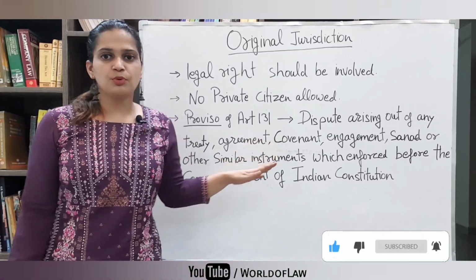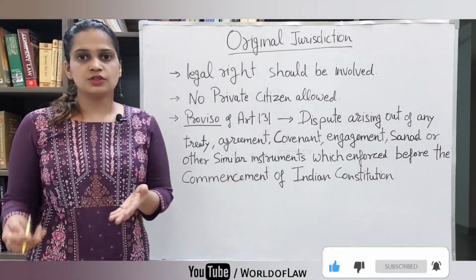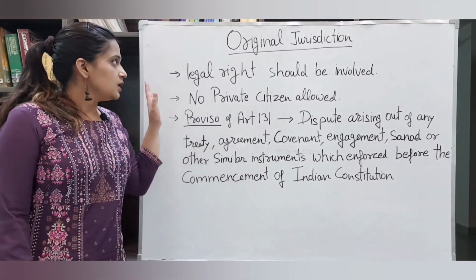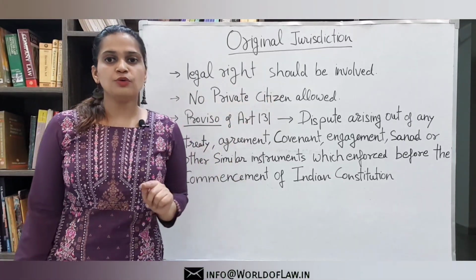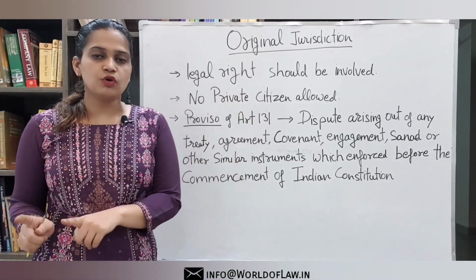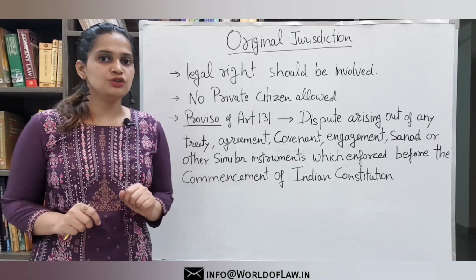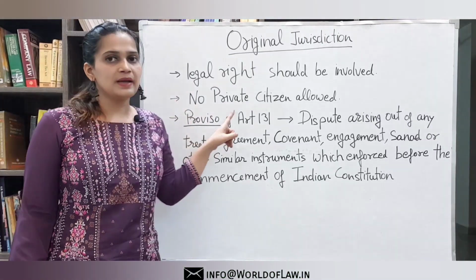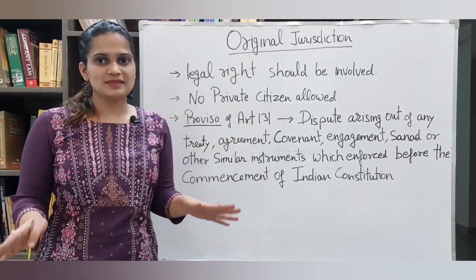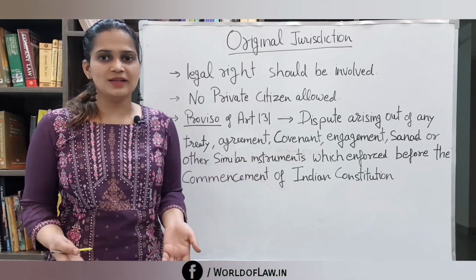So these are some important points about the original jurisdiction of the Supreme Court. A legal right should be involved. In your matter there should be a legal right involved, only then will the Supreme Court entertain your matter. And the next is, no private citizen is allowed. No private citizen has the right to go under Article 131.